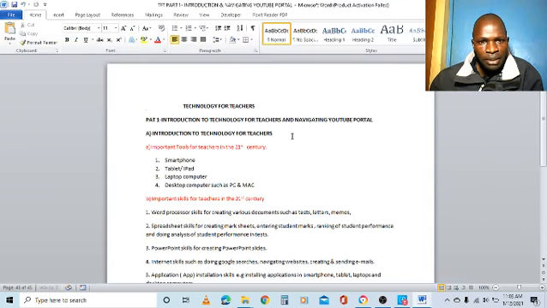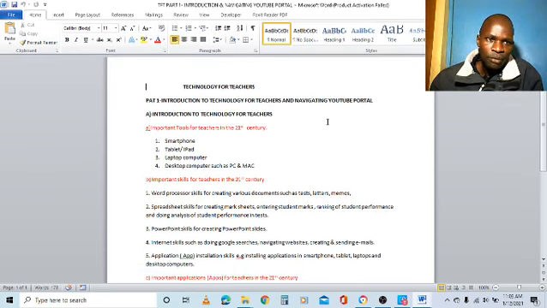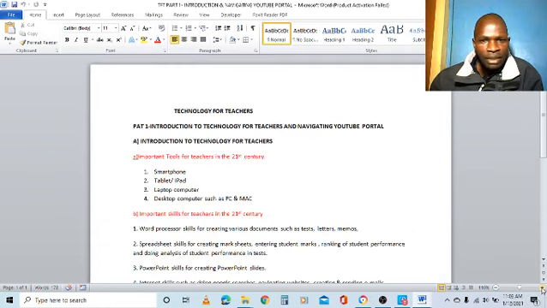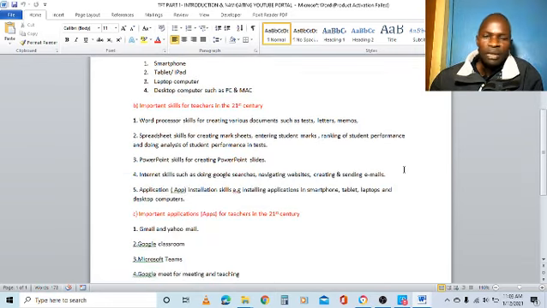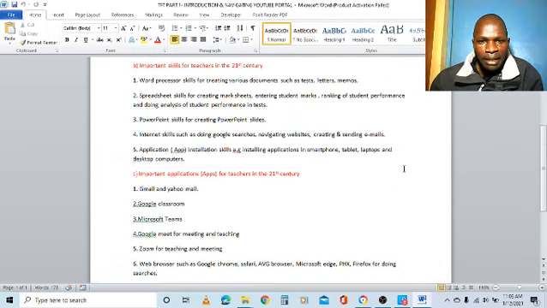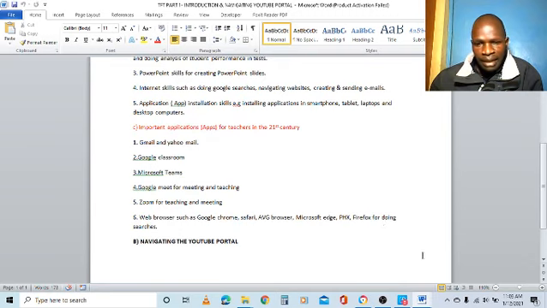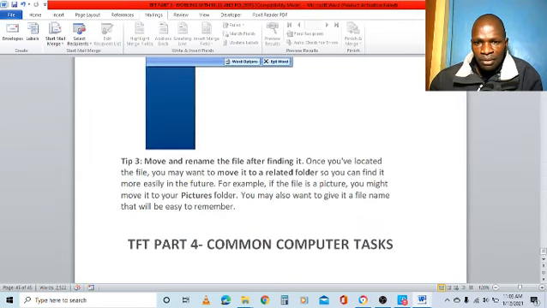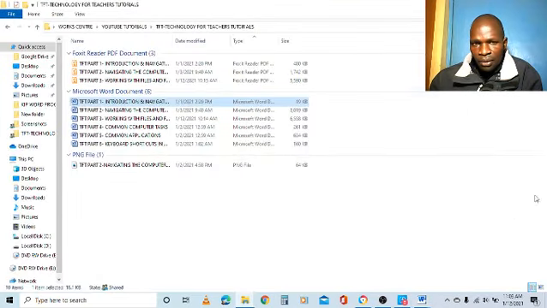This one was the previous one opened. The new file that I was opening is here, this Word file, and I can zoom to increase the size to be able to see. I can scroll with the mouse wheel to see what is in there, to read like that. I want to minimize this window, so I click the minimize button here, the minus. I will also minimize that other application.